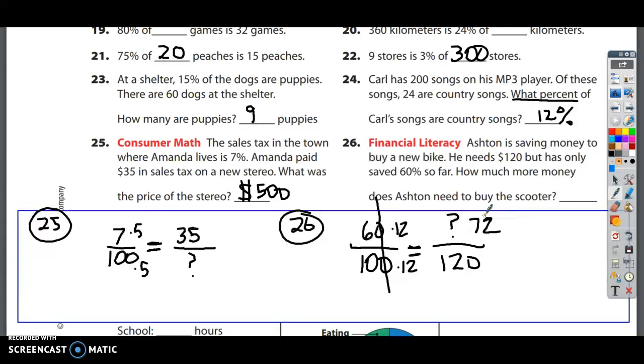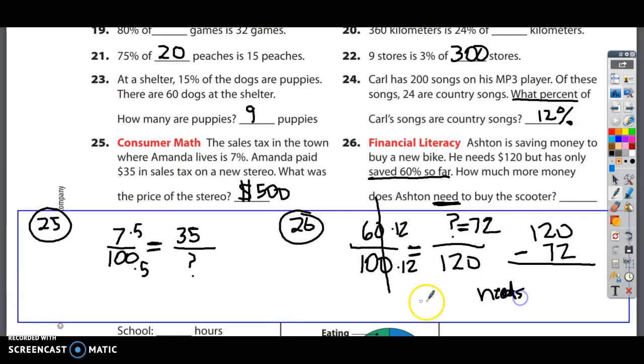But 72 is not the answer. 72 is how much he has saved so far. He has saved 60% so far. And so he has saved 72. It doesn't ask how much he has saved. It asks how much he still needs. So there's one more step in this problem. I now need to take how much the scooter buys, and I need to subtract how much he has saved, this number right here, and this is going to tell me how much he needs.